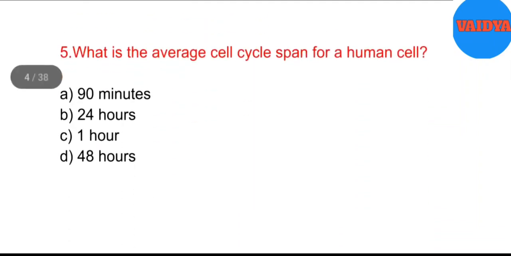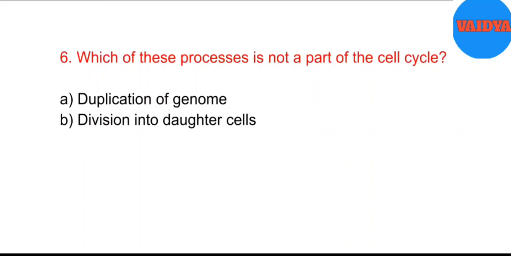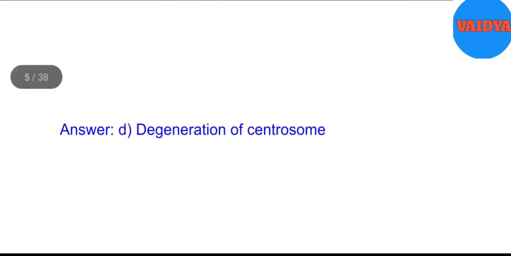5. What is the average cell cycle span for a human cell? A. 90 minutes. B. 24 hours. C. 1 hour. D. 48 hours. Answer. B. 24 hours. 6. Which of these processes is not a part of the cell cycle? A. Duplication of genome. B. Division into daughter cells. C. Synthesis of cell organelles. D. Degeneration of centrosome. Answer. D.